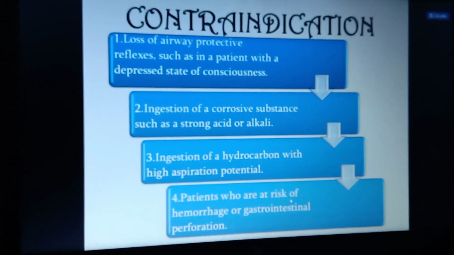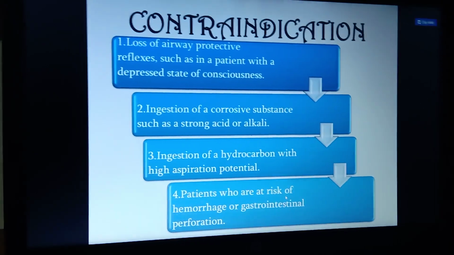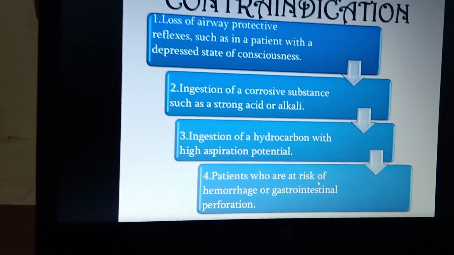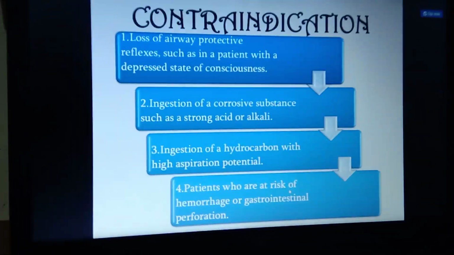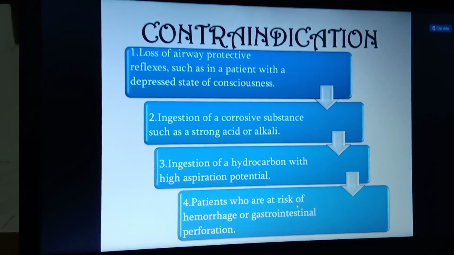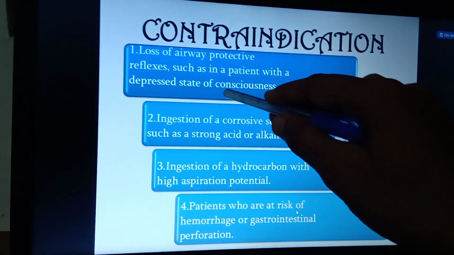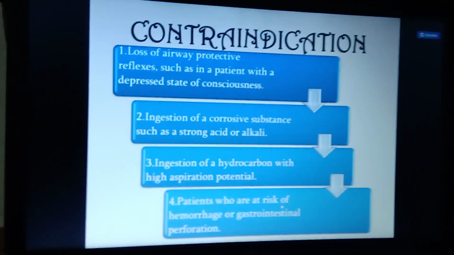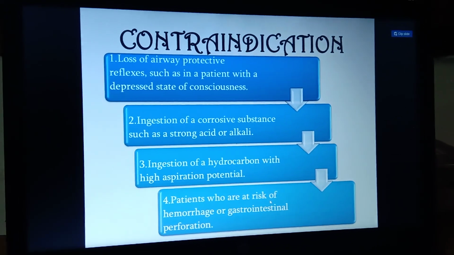Next, what are the contraindications of this procedure? First, loss of airway protection reflexes. Whenever you remove secretions from the body, along with the poison, due to the reflex process, if the patient is in a depressed state of consciousness and not aware of the contents coming up from the stomach, those contents may obstruct the lungs.